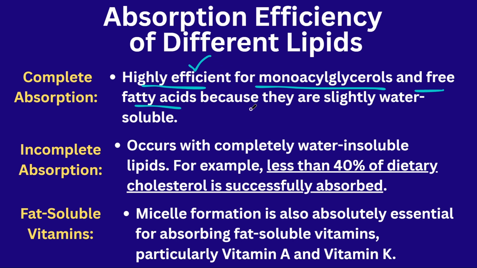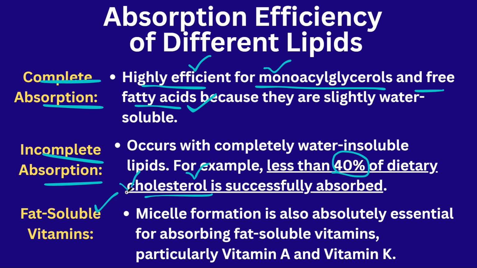That means they are easily absorbed into the body. But less than 40% of the cholesterol is absorbed. The monoacyl glycerols and fatty acids are completely absorbed, but cholesterol absorption is incomplete. Cholesterol will only absorb up to 40%.